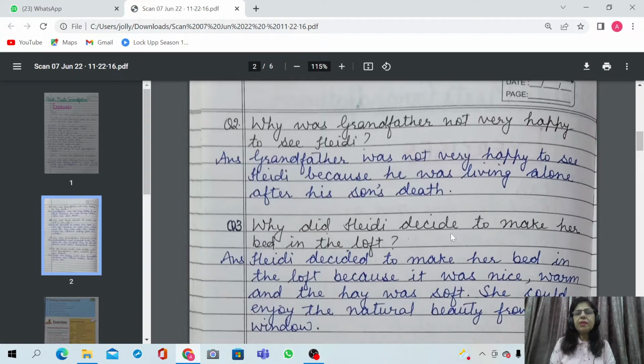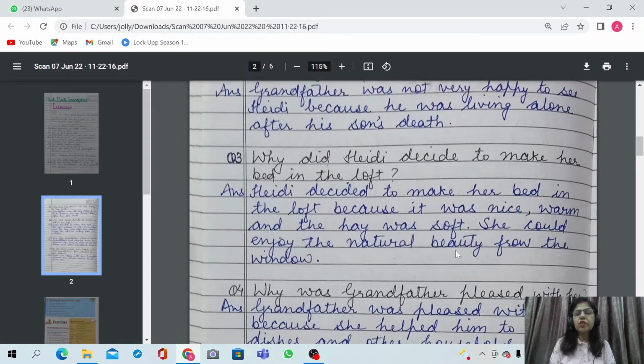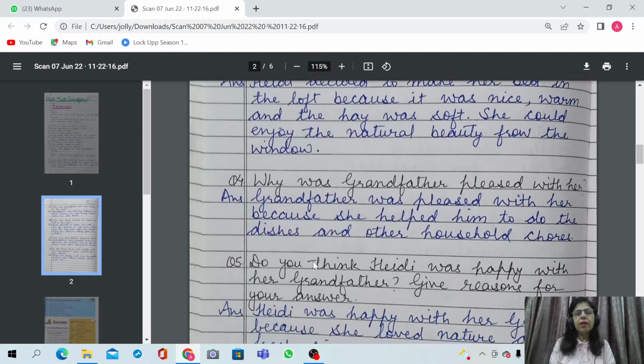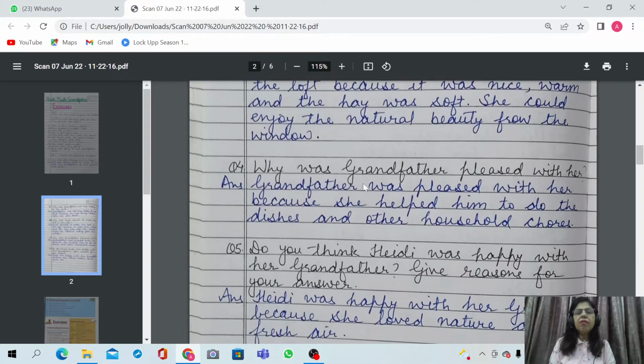Why did Heidi decide to make her bed in the loft? Heidi decided to make her bed in the loft because it was nice, warm, and the hay was soft. She could enjoy the natural beauty from the window. Question number 4. Why was grandfather pleased with her? Grandfather was pleased with her because she helped him to do the dishes and other household chores.